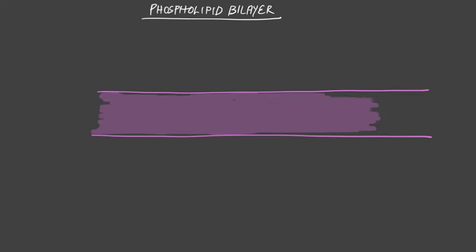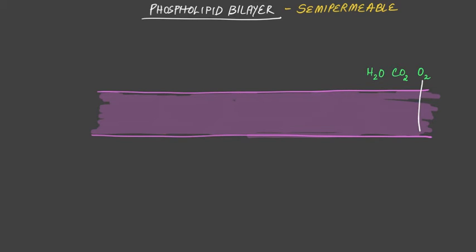The second rule is that the phospholipid molecules are constantly moving and exchanging places, which means very small molecules can make it through. So let's look at these one by one. Here we have oxygen, carbon dioxide, and water. These three molecules are very small, which means they can squeeze through the space between the phospholipid molecules. So they can pass through very easily.